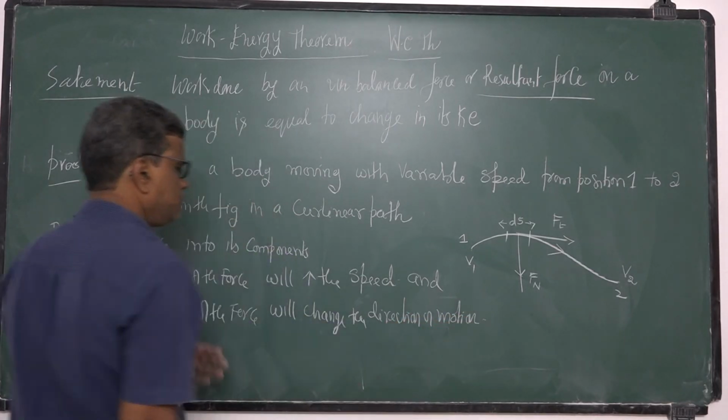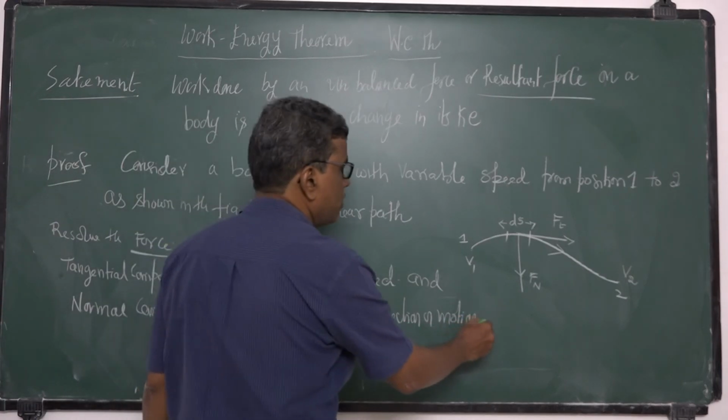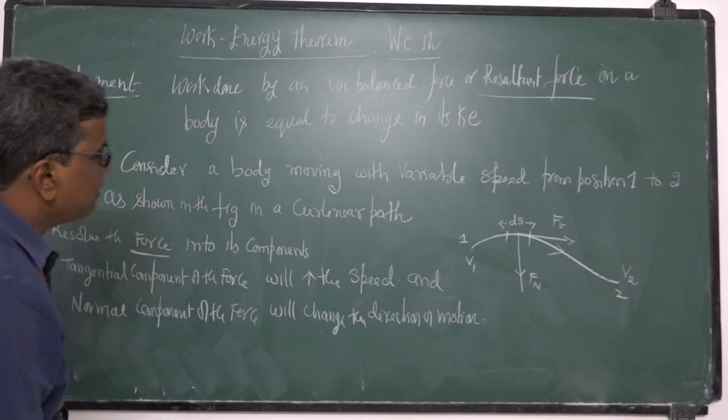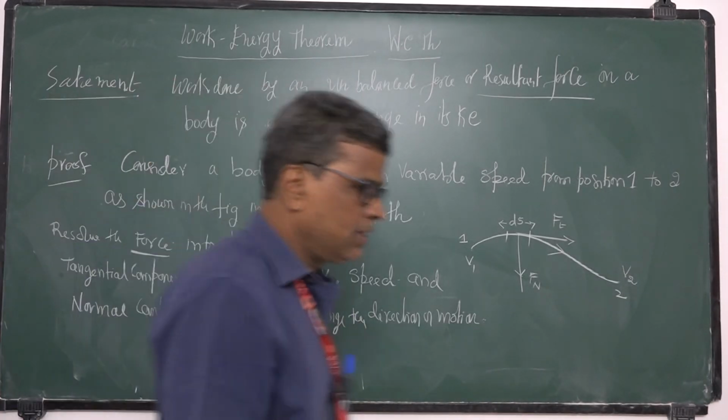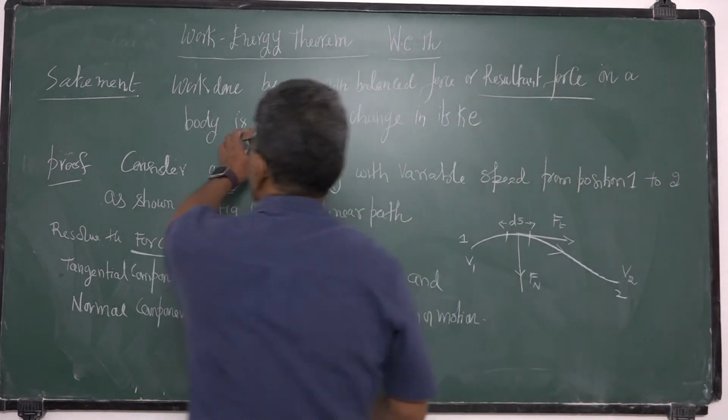Tangential component of the force increases the speed of the body, and the normal component changes the direction of motion of the body. Find the work done by all the forces. The next step is the work done by all the forces.